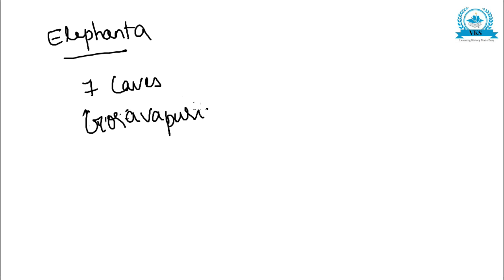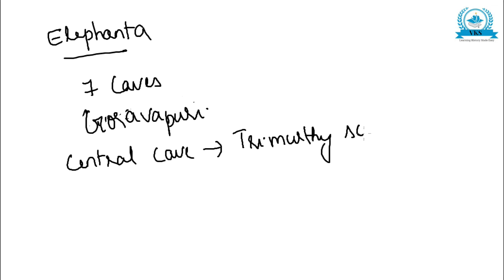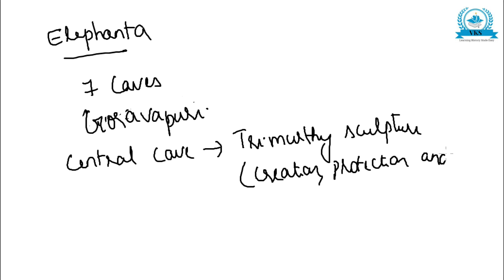The Trimurti sculpture in the central cave, among the 7 caves, is related to the three incarnations of God, that is creation, protection and destruction.